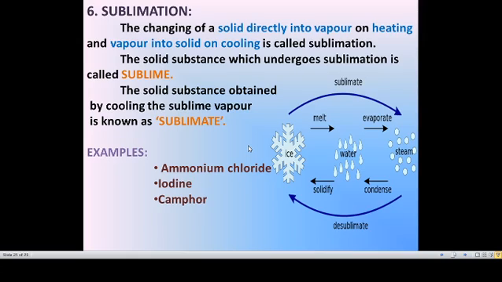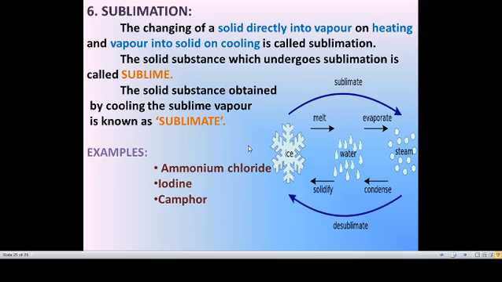In solid to vapor, that particular solid is called the sublime. When the vapor is converted back into a solid, that particular substance obtained is called the sublimate. So the solid substance which undergoes sublimation is called the sublime.